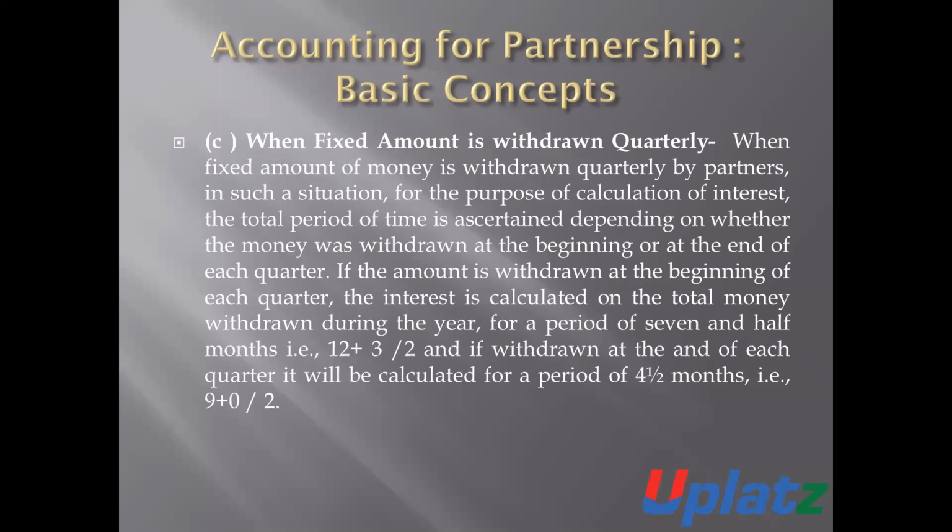If the money is withdrawn at the beginning of the quarter, then the interest is to be calculated on the total money withdrawn during the year.